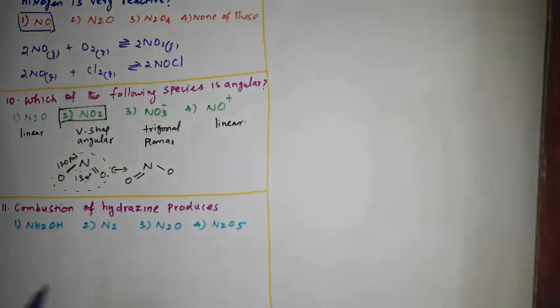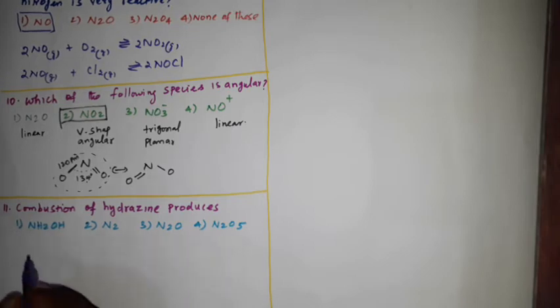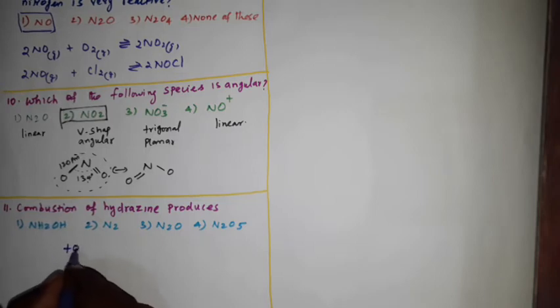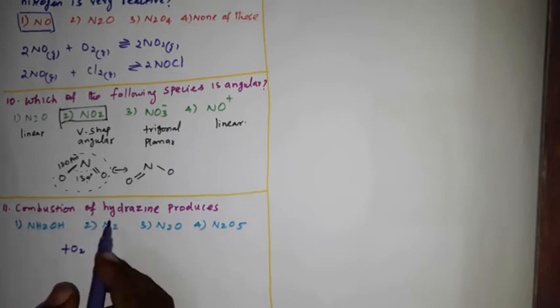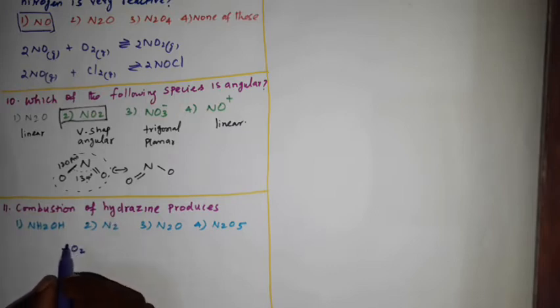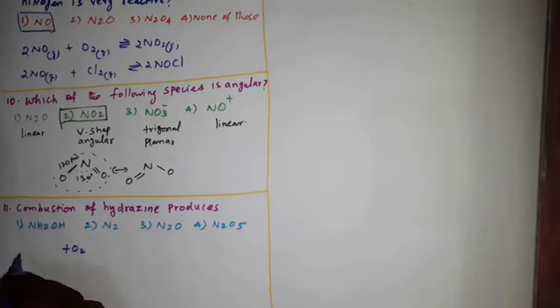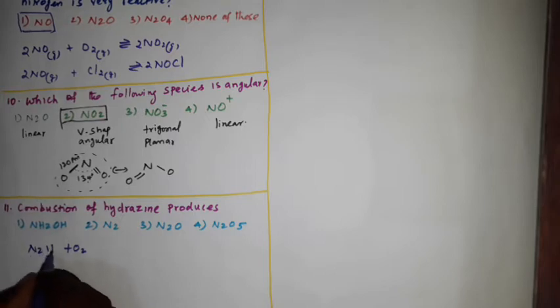Now question number 11. Combustion of hydrazine produces option 1 NH2OH, option 2 N2, option 3 N2O, option 4 N2O5. See, combustion means the reaction with oxygen, so the burning reaction of hydrazine with oxygen. Hydrazine formula is N2H4.